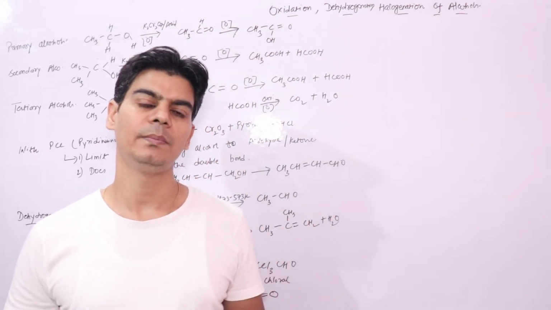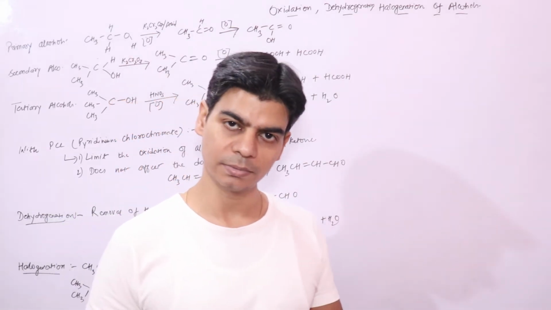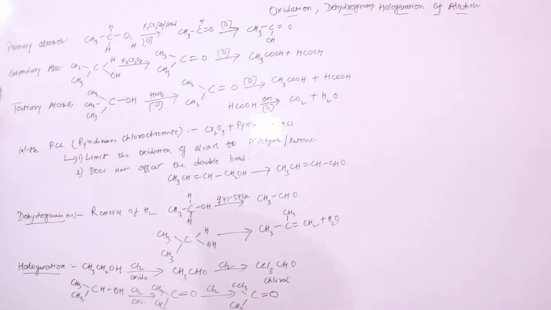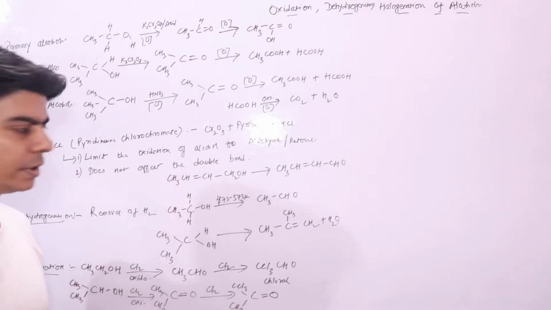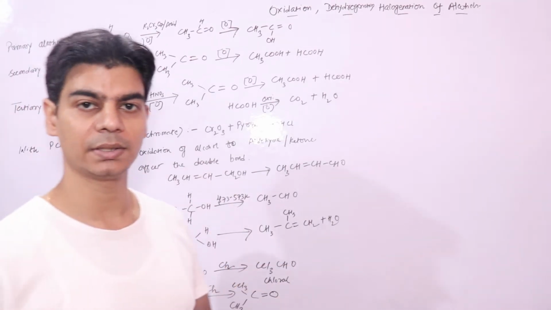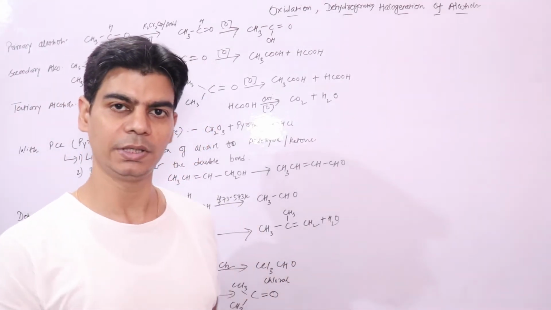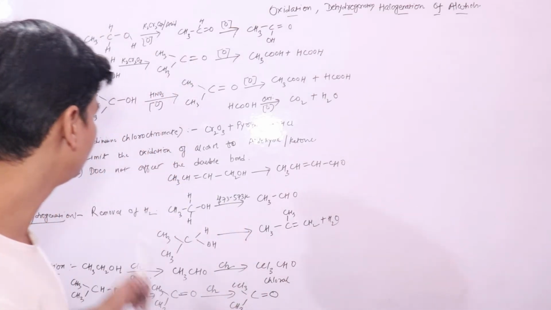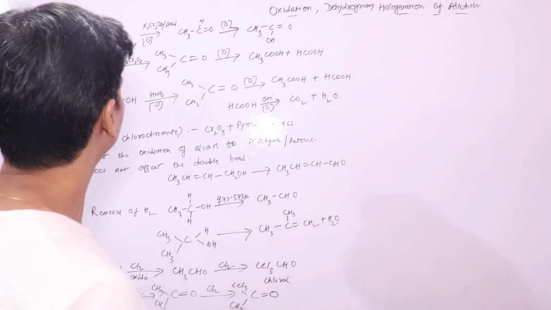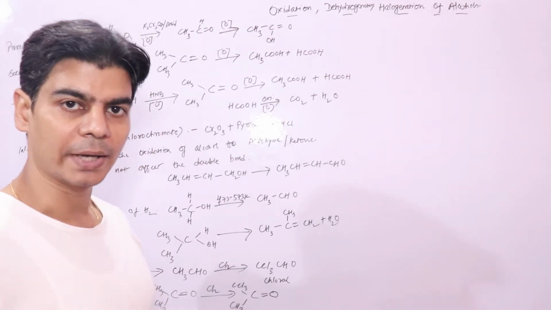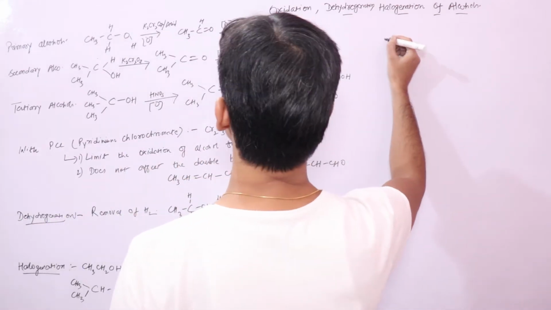And we will be using chromic oxide or another reagent, which is PCC, pyridinium chlorochromate. This is an important reagent, we'll discuss why we use it and what it does. Just remember the name. So in oxidation of alcohols, there would be removal of hydrogens and addition of oxygens.